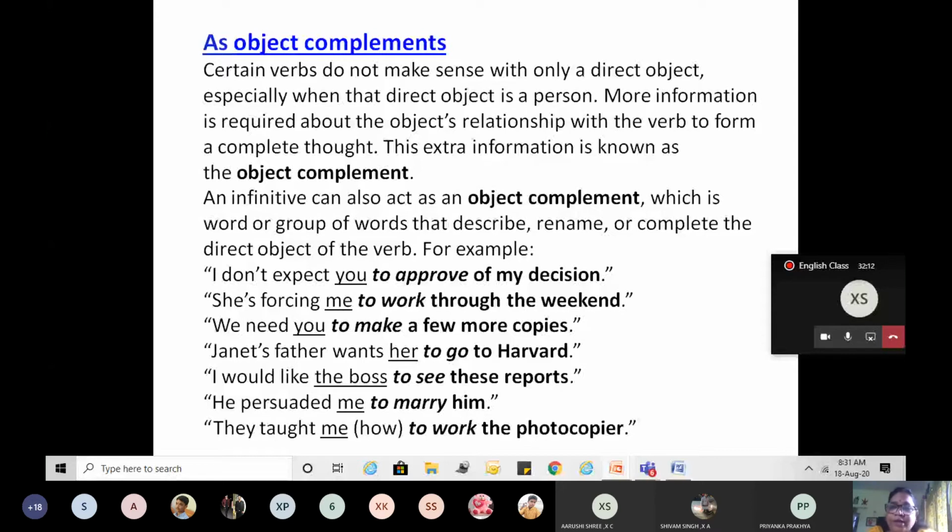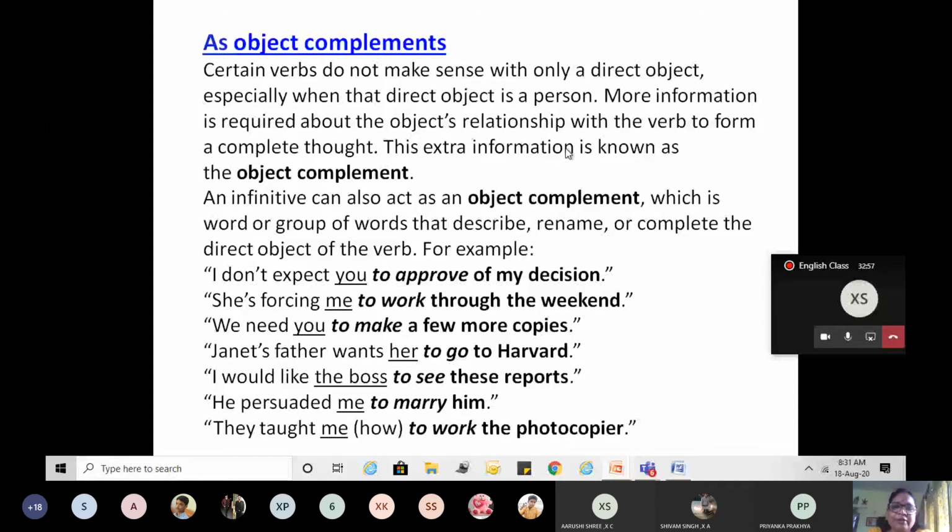The action is not falling on the infinitive. Here, it is acting as the complement to the verb. Are you getting it? Here, it is not the verb which is showing the action. This is not an object, but it is an object complement. A complement to complete the sentence, giving extra information. So it is acting as an object complement.